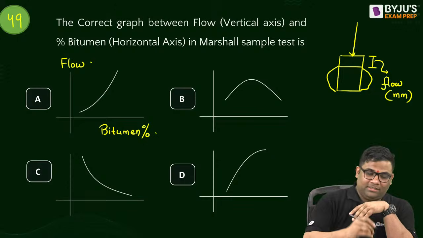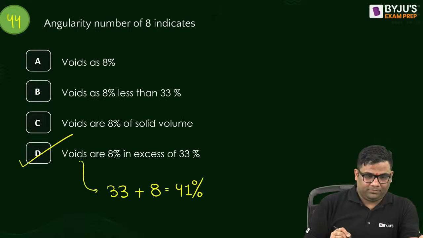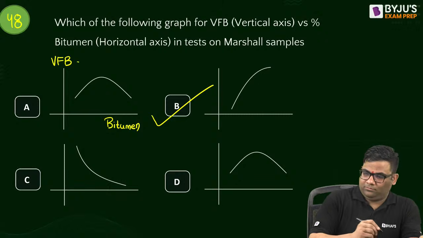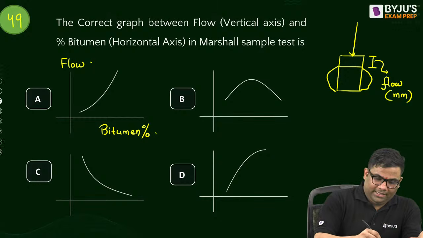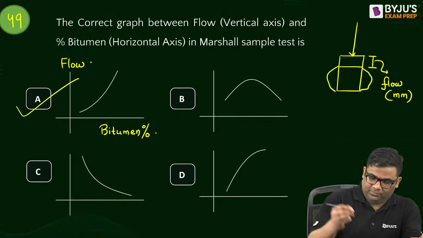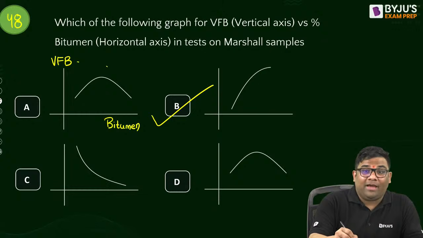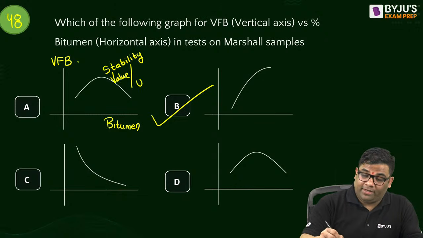Flow will increase, so the answer is A. For this one, B also increases and flow also increases. This curve is for stability value, and another thing it can be is unit weight.